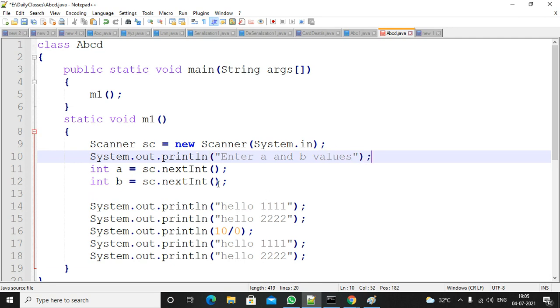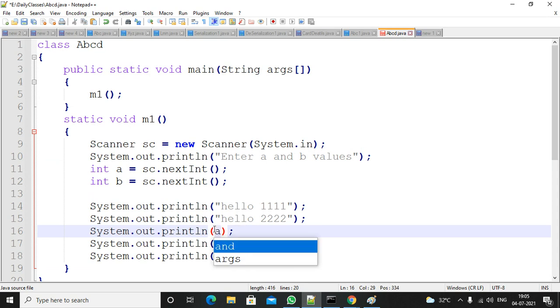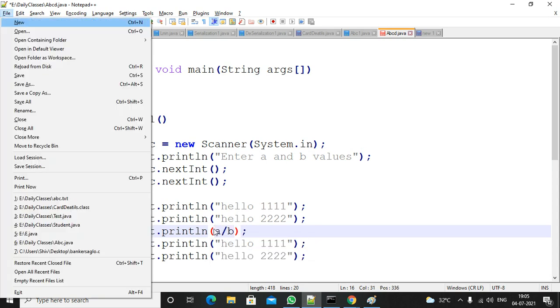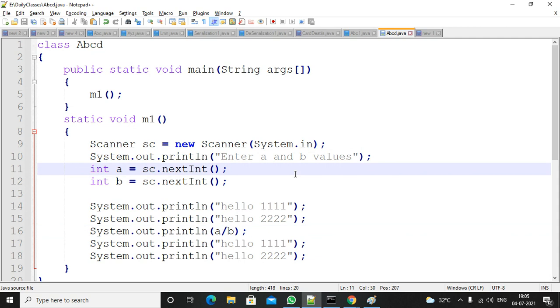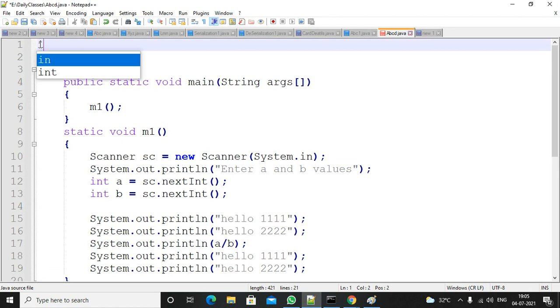Once he enters the a and b values, I am trying to print the result of a by b. So I am trying to execute this program. Scanner class is available in the java.util package. You need to import it. That is not a default package. Import java.util.*.